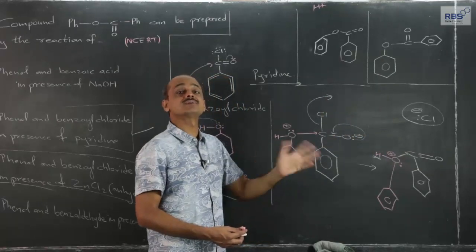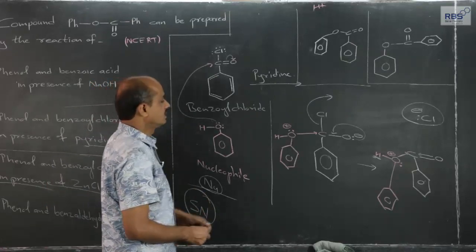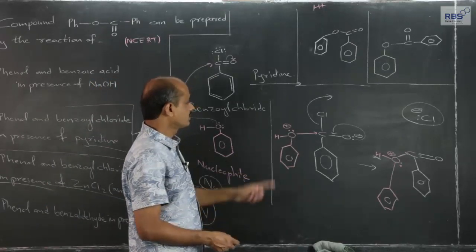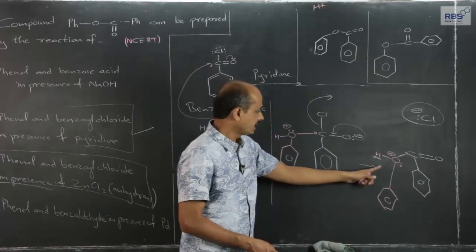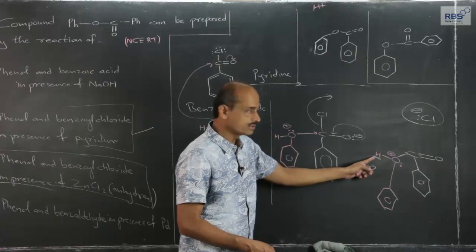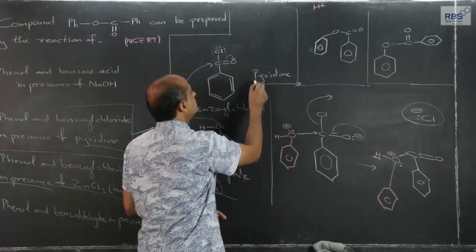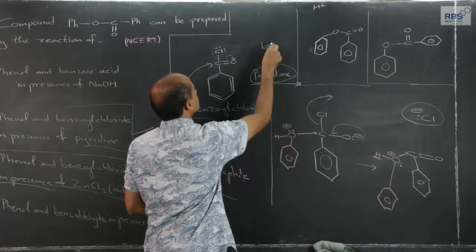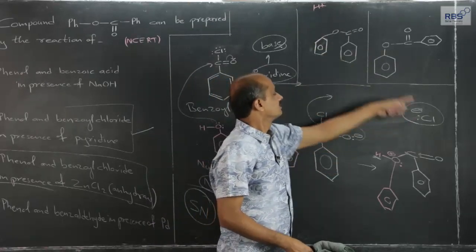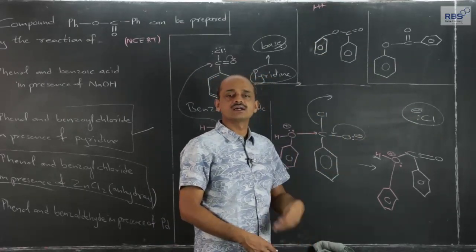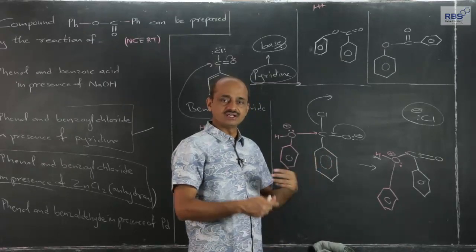So, it is nucleophilic substitution, SN reaction, and the byproduct is HCl, because in the earlier step chlorine goes out, and in the last step hydrogen goes out in the form of H plus ions. Therefore, HCl is removed. Pyridine is a base, and this base will react with HCl and convert it into a salt, because otherwise this is basically a reversible reaction.